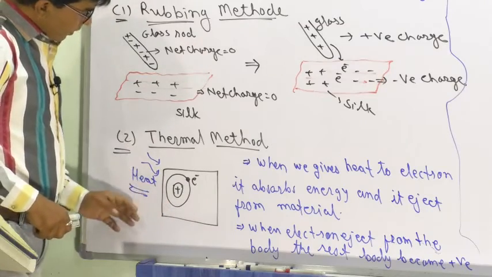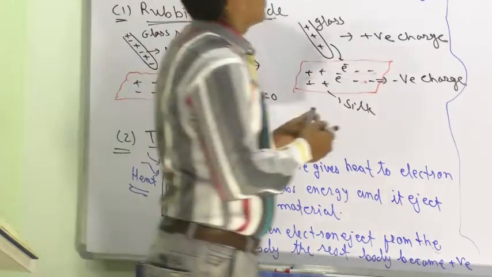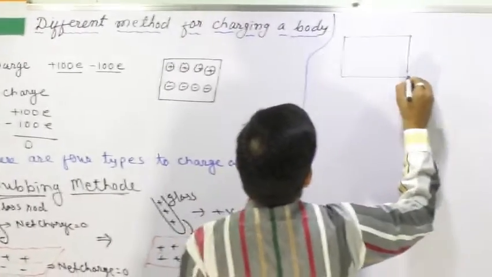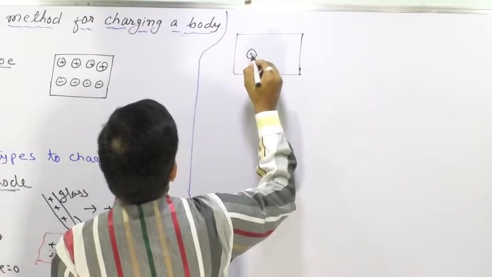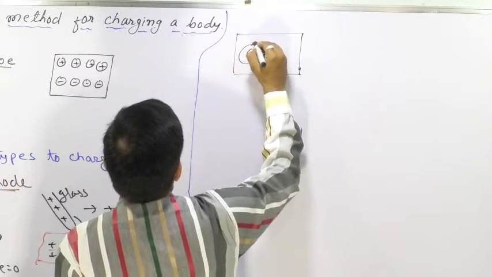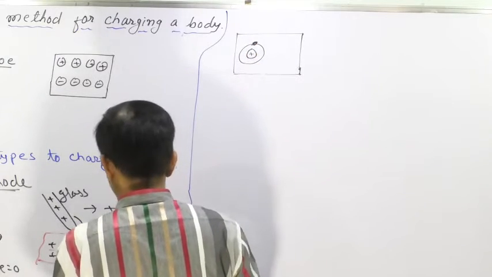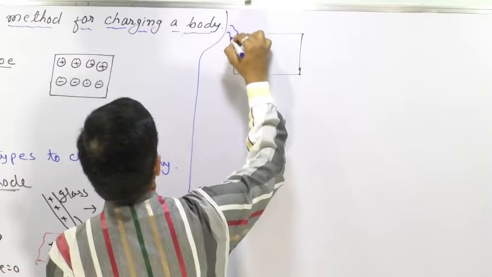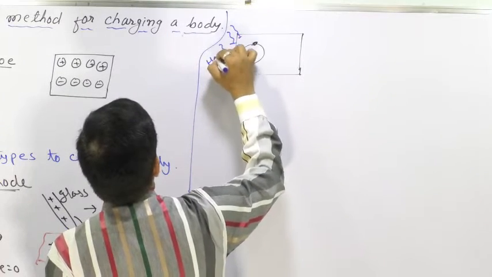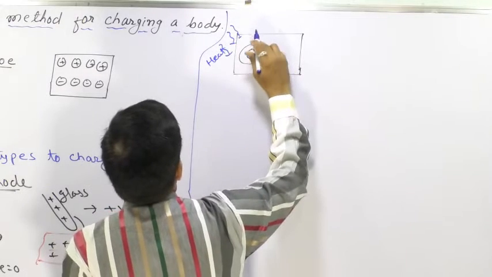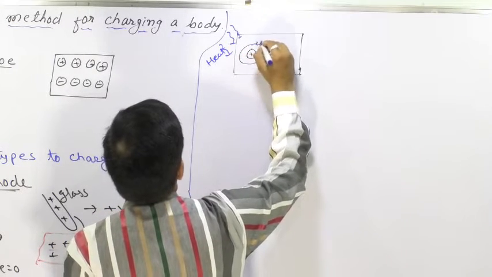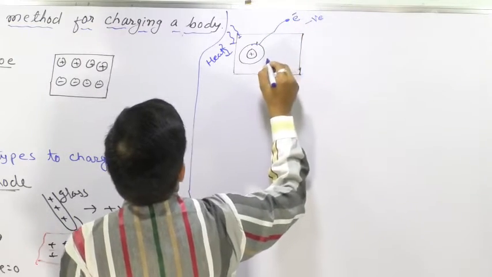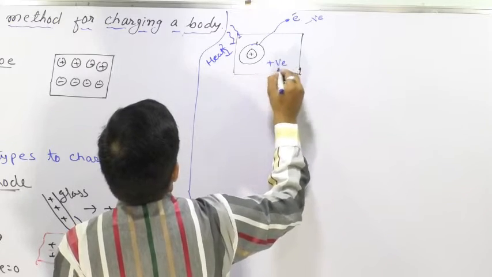We have given heat to this body, and after absorbing a certain amount of energy equal to the binding energy, the electron is ejected from the material, so it becomes negatively charged and the material becomes positively charged.